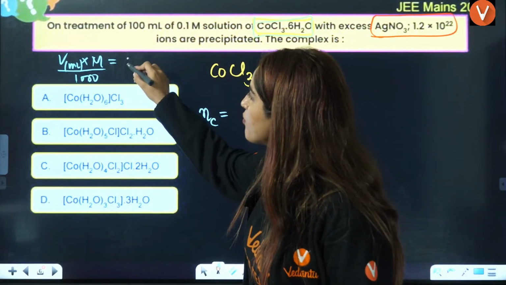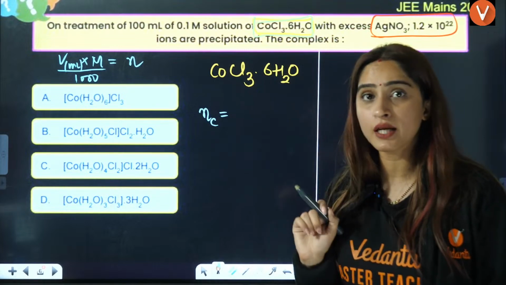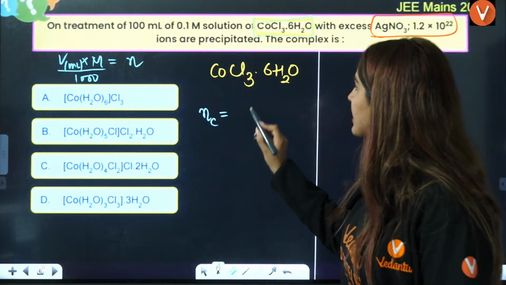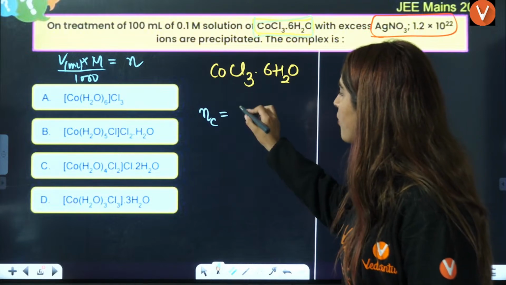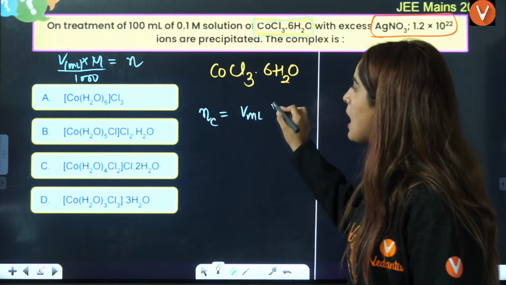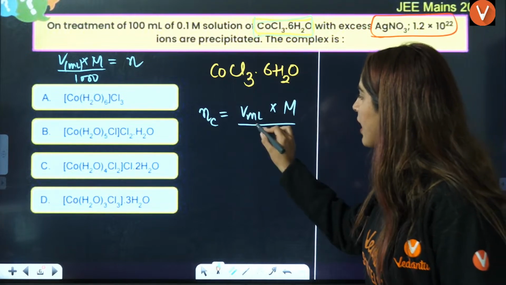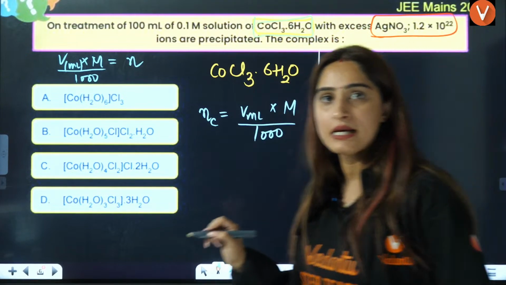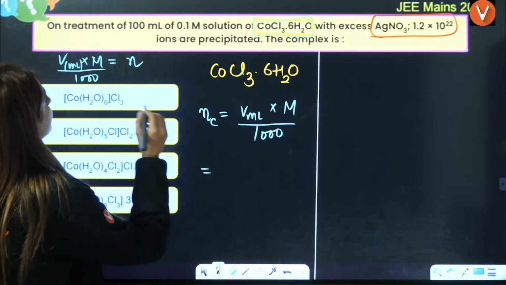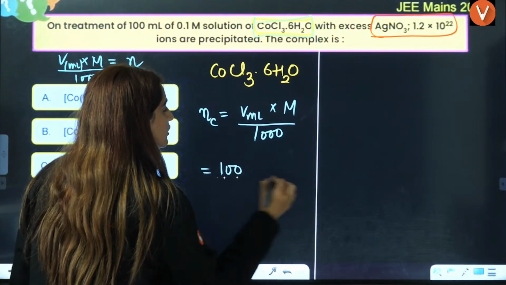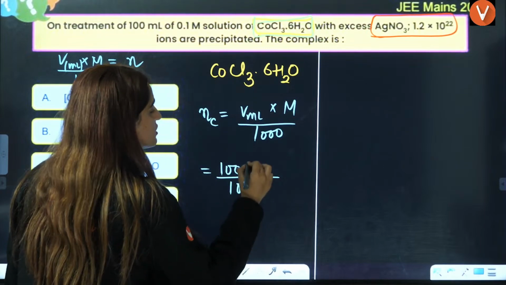That will be the number of moles here. From here, I can just put the value of volume. I'll just write the formula here, volume in milliliter multiplied by the molarity divided by 1000, right? From that, we can say that volume in milliliter is given to be 100. This is divided by 1000.